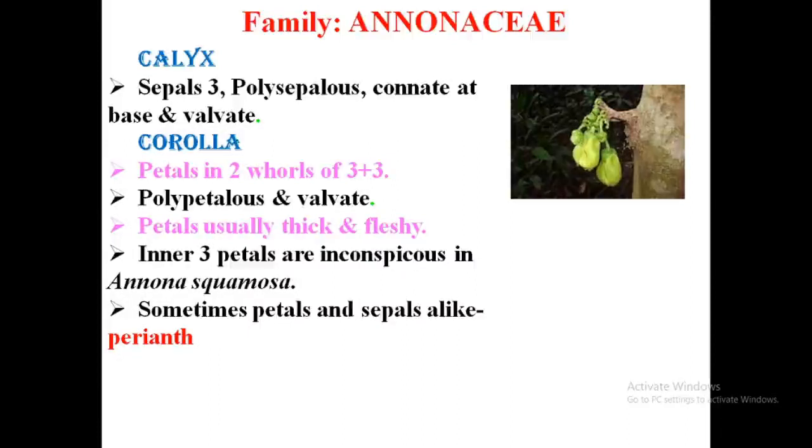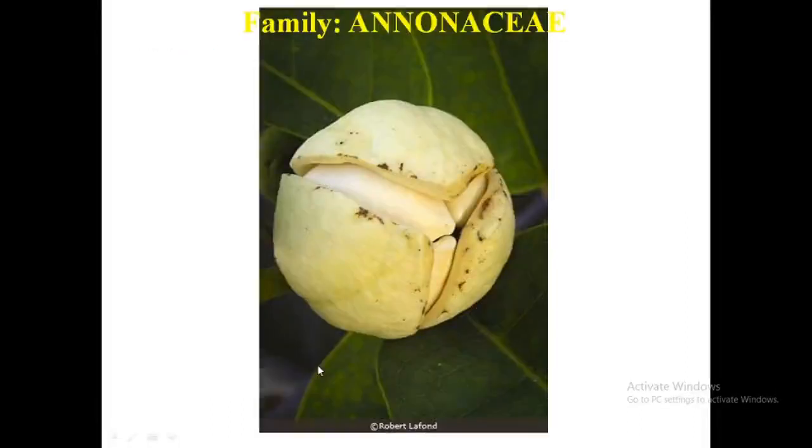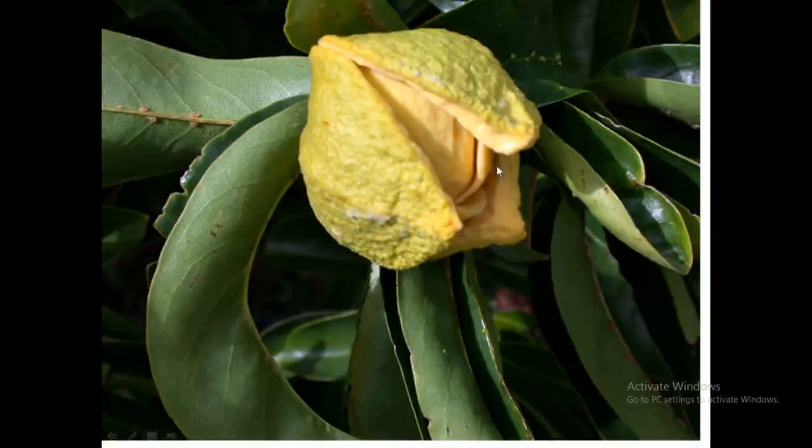In some cases like Annona squamosa, our common plant, the inner 3 petals are not clear, very small, minute ones. Sepals and petals are somewhat alike, so you can call it perianth. Okay. So this is the condition. Outer 3, 1, 2, 3, inner 1, 2, 3. See? Here also.